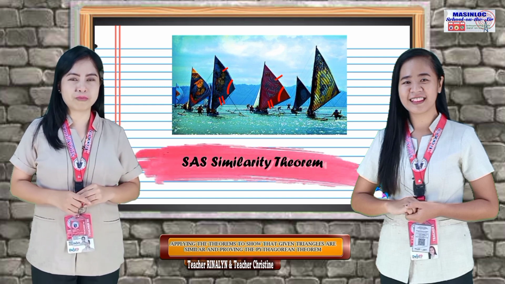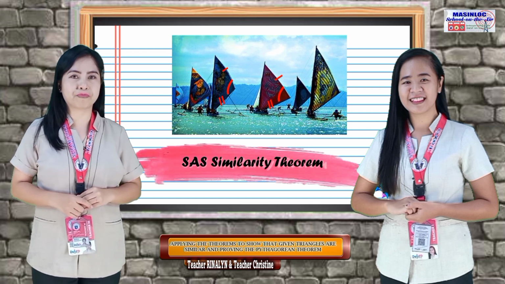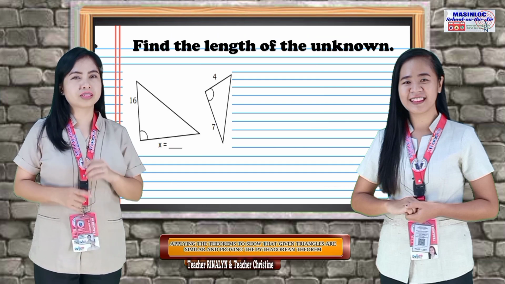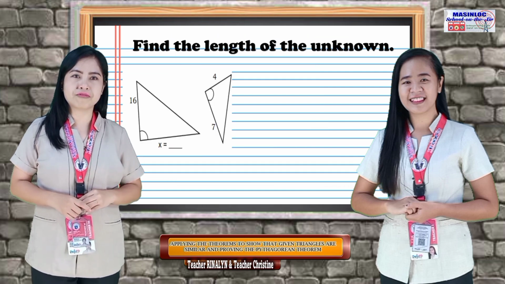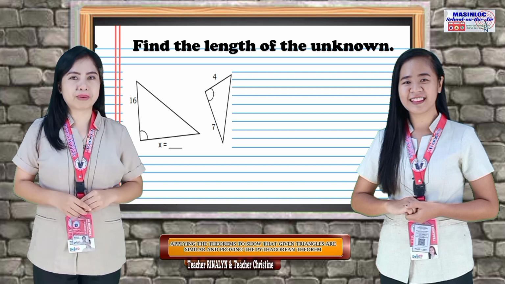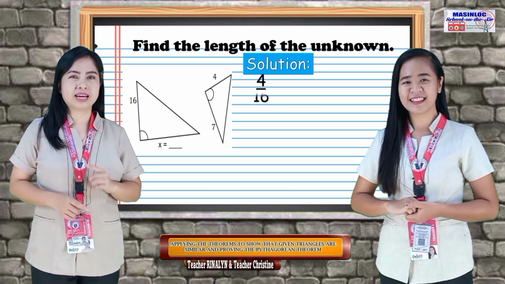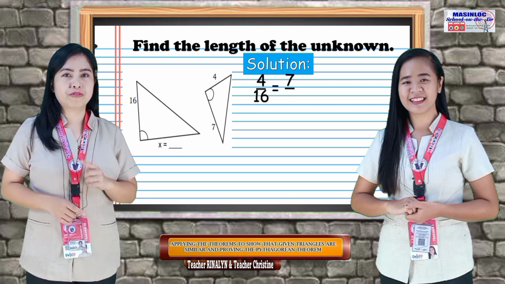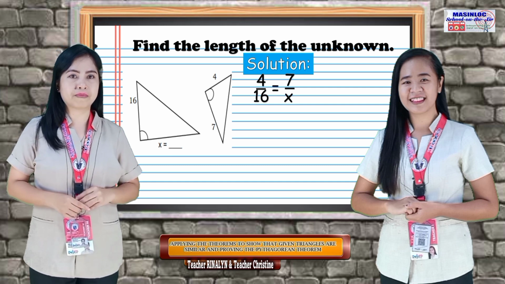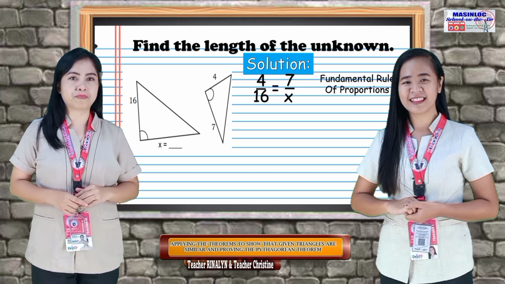Now, let's try to solve a problem using the concept of SAS similarity theorem. Find the length of the unknown. First thing we have to do is to identify the corresponding sides. 4 corresponds to 16 and 7 corresponds to x. Let's write it as 4 by 16 is equal to 7 by x. Then, we'll apply the fundamental rule of proportion.